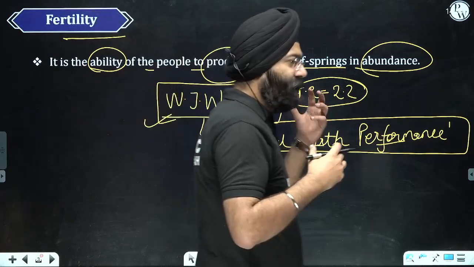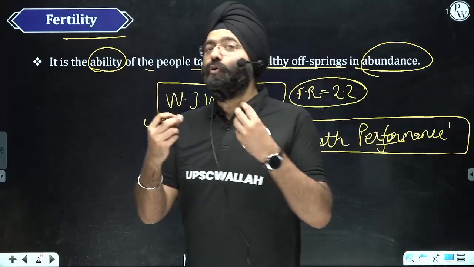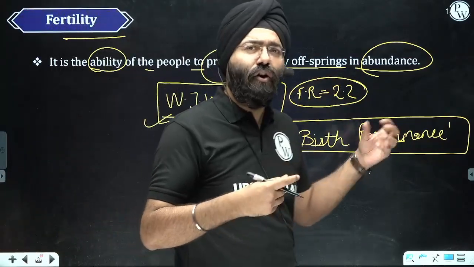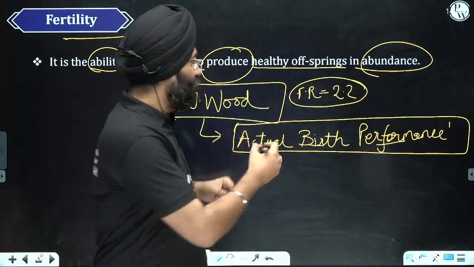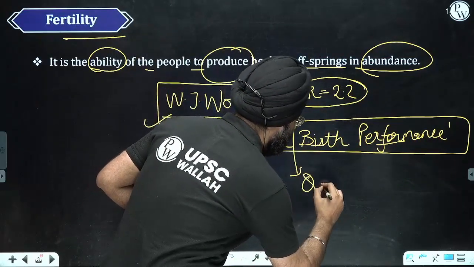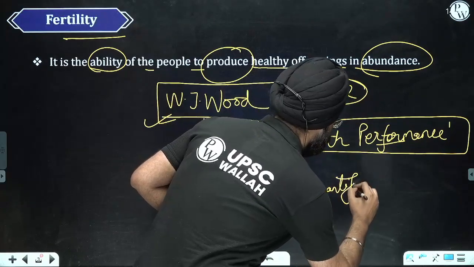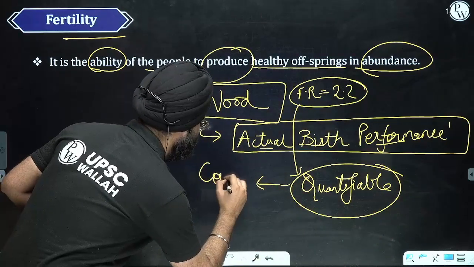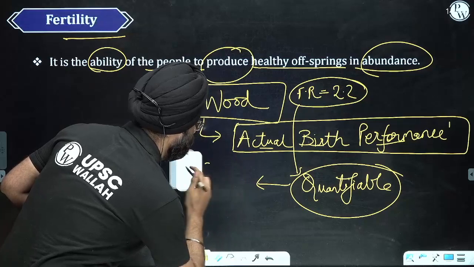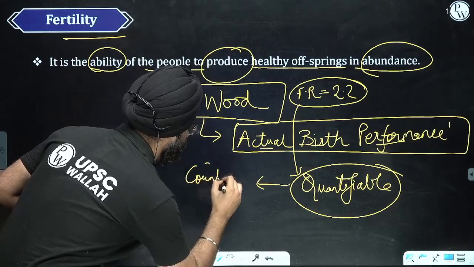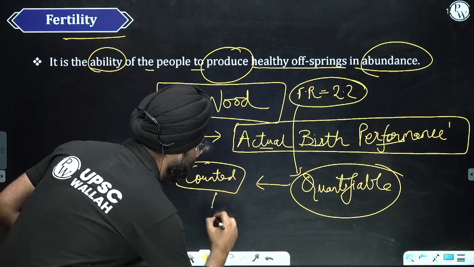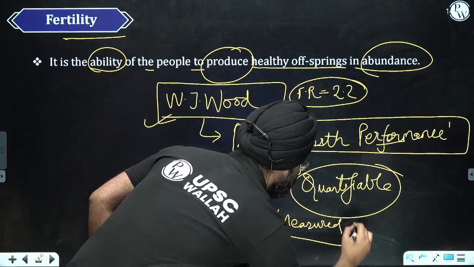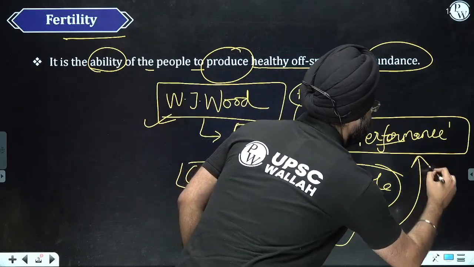So when I write 2.2, it is a quantifiable term. What does quantifiable mean? Quantifiable means that it can be counted. What can be counted can be measured. And if it can be measured, its performance can be identified.